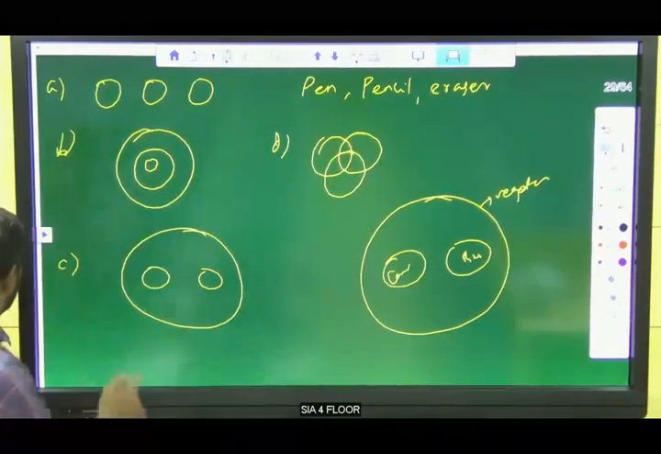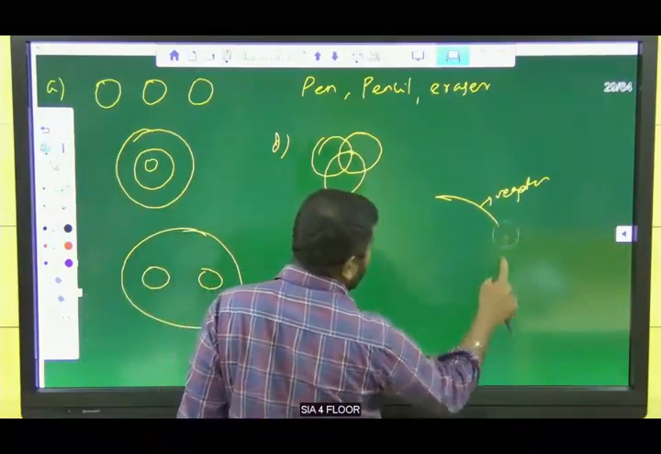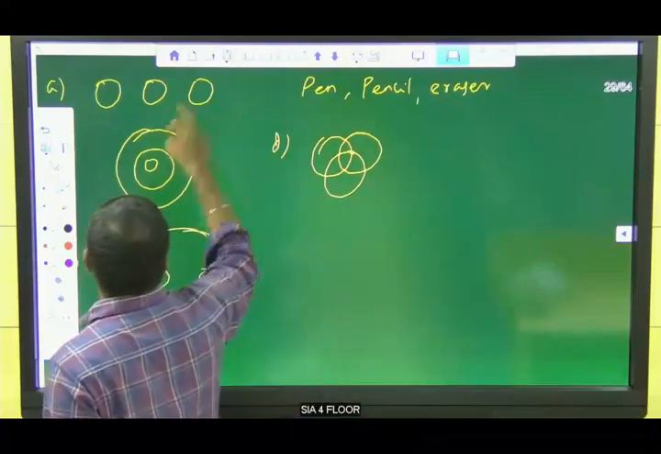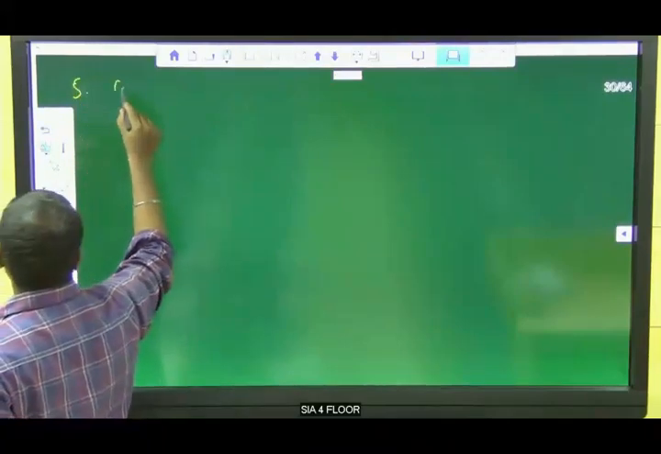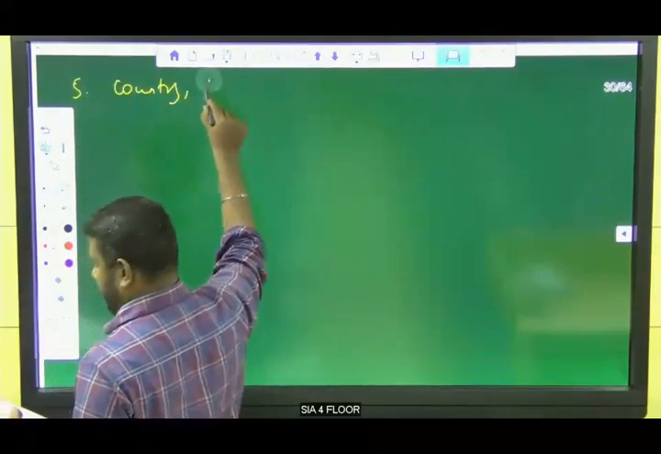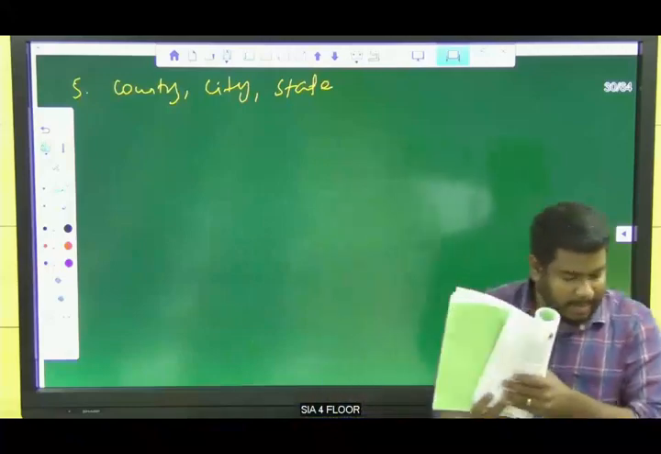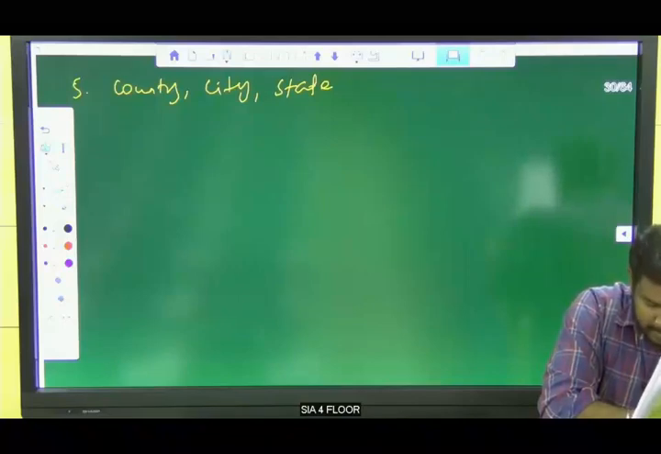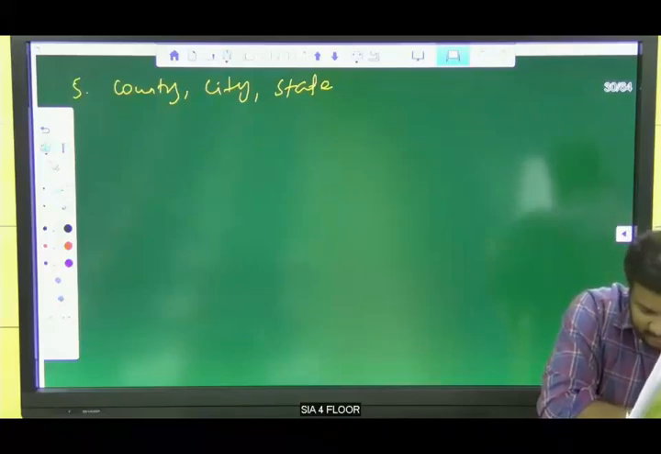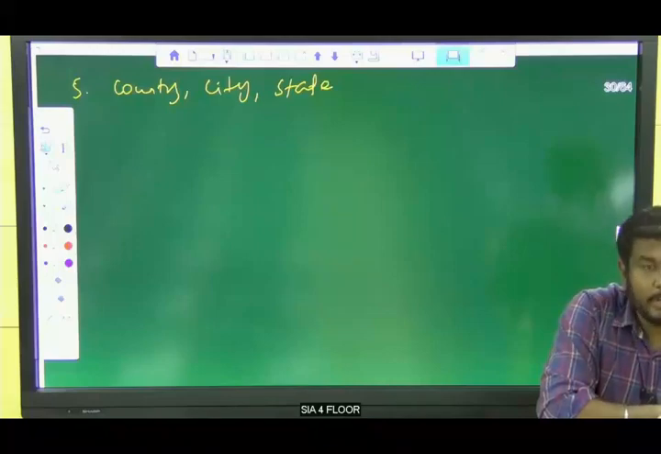So listen guys, I have written here the options A, B, C and D. Now we are going to solve the question. What is the first question? Country, city, state. Now tell me the answer. Which option suits? Option D, option B, option C. Yes, very good. Siddharth and Kanaga, yes, option B is the answer. No Hema, option C is not the answer.